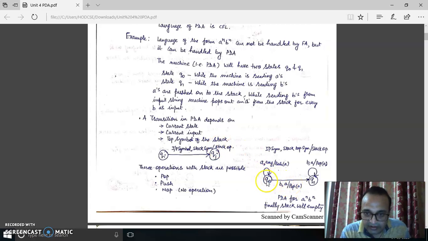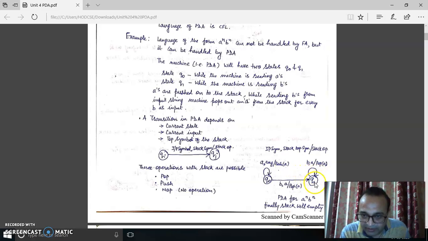Suppose the machine is in the Q0 state, and there are three transitions. First of all, there is a transition from Q0 to Q0, written like this: A, comma, any, comma, push A. This is a symbolic representation of a transition. It means when the machine is in the Q0 state, the input symbol A is recently read, and any symbol is on the top of the stack, the machine remains in the same state and A is pushed on the stack.